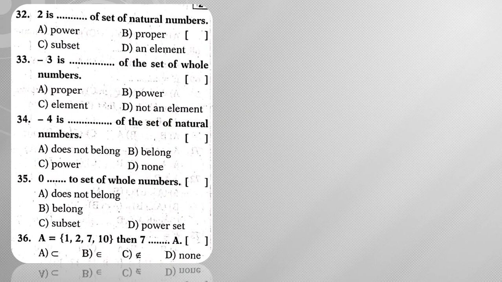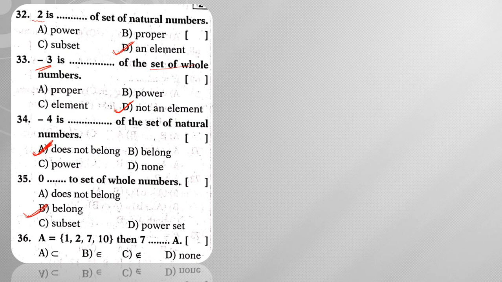Next, moving on to 32. 2 is dash of the set of natural numbers. 2 is an element of, because 2 is one of the elements of the set of natural numbers. Next, minus 3 is not an element of the set of whole numbers, because in whole numbers we don't have negative numbers. Next, minus 4 does not belong to. Sometimes we say not an element, sometimes we say does not belong to. Next, 0 belongs to the set of whole numbers.